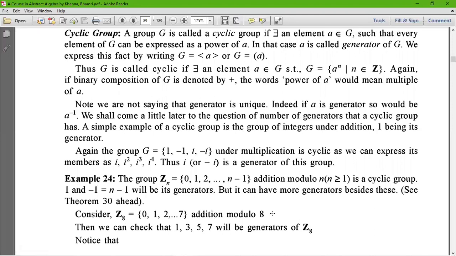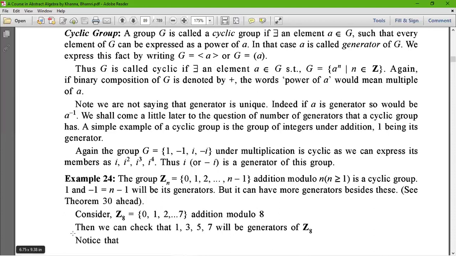Addition modulo 8. Because our group is defined as Zn equals 0, 1, 2, dot, dot, dot, n minus 1, addition modulo n, and it is a cyclic group. We want to find the generator of this cyclic group. For example, we have chosen Z8 equals 0, 1, 2, dot, dot, 7, addition modulo 8.